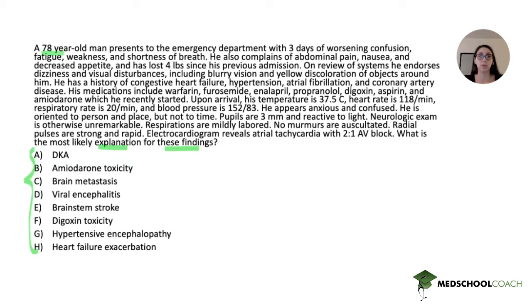A 78-year-old man presents to the emergency department with 3 days of worsening confusion, fatigue, weakness, and shortness of breath. He also complains of abdominal pain, nausea, and decreased appetite, and has lost 4 pounds since his previous admission. On review of systems, he endorses dizziness and visual disturbances, including blurry vision and yellow discoloration of objects around him. He has a history of congestive heart failure, hypertension, atrial fibrillation, and coronary artery disease. His medications include warfarin, furosemide, enalapril, propranolol, digoxin, aspirin, and amiodarone, which he recently started.